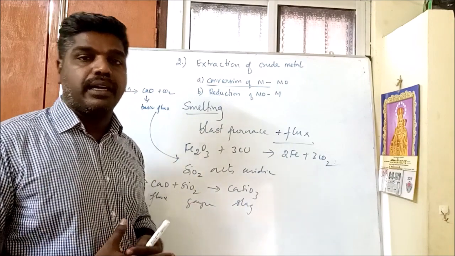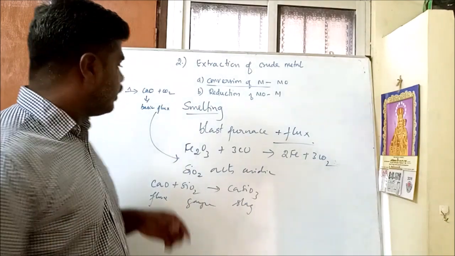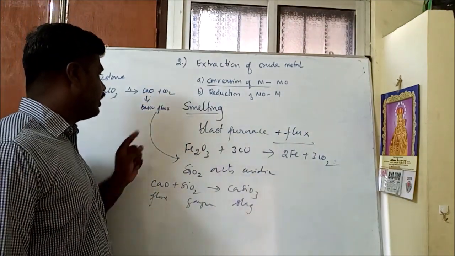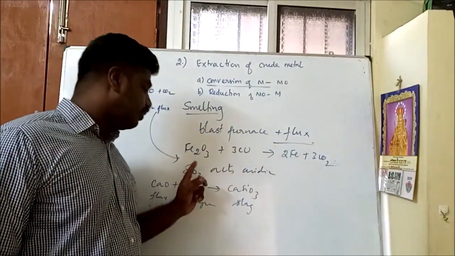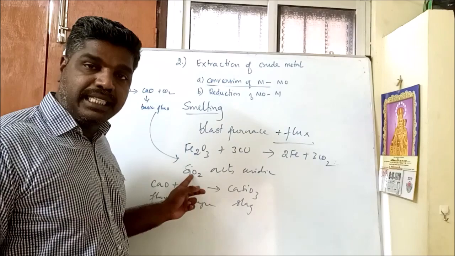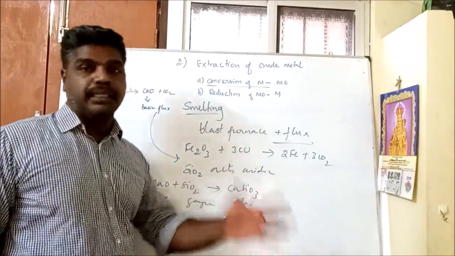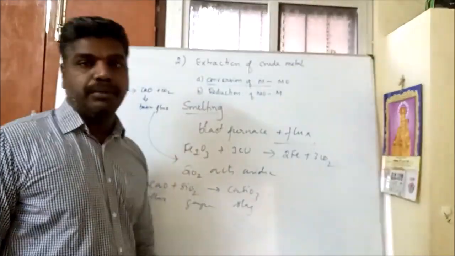We must provide a high temperature. When heat is given, limestone decomposes into calcium oxide and carbon dioxide. Calcium oxide acts as a basic flux. It reacts with impurities like silica, which is acidic in nature, forming slag. Flux plus gangue gives slag. So here the metal oxide is reduced to metal.